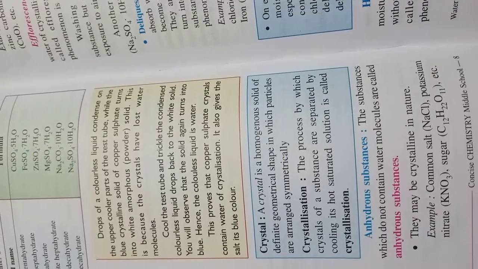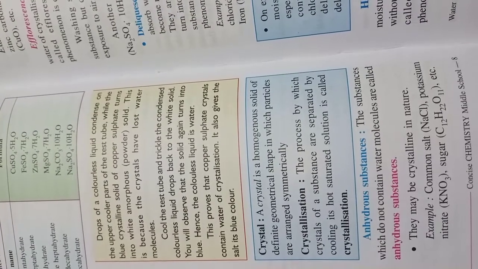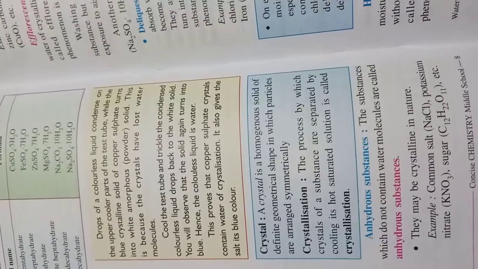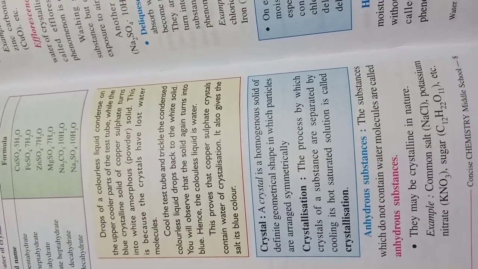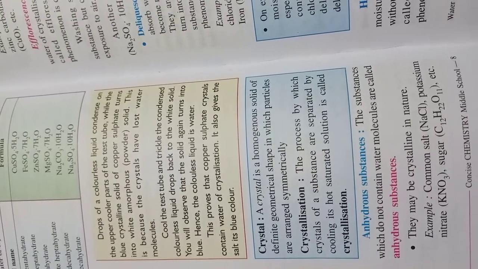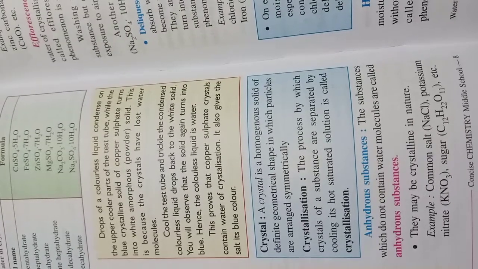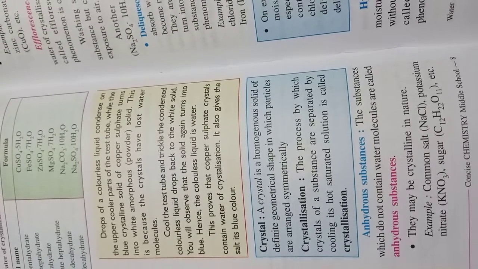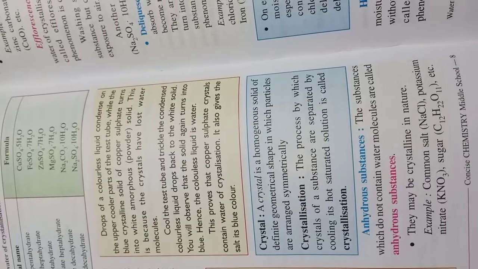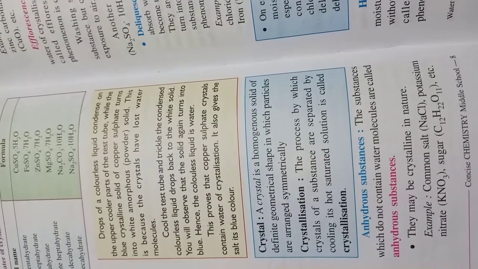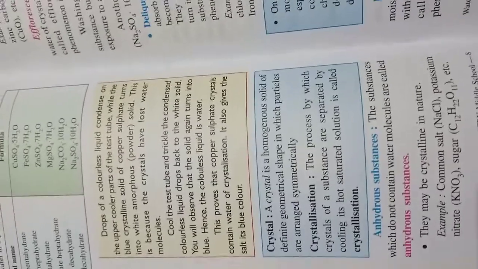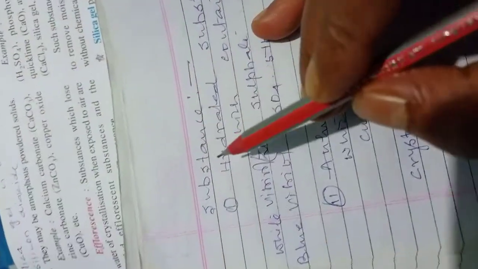When sugar particles are dissolved in water and heated, all the water vapor slowly evaporates, and ultimately all the sugar particles get united to form a solid, that is your misri, in the form of a crystal.